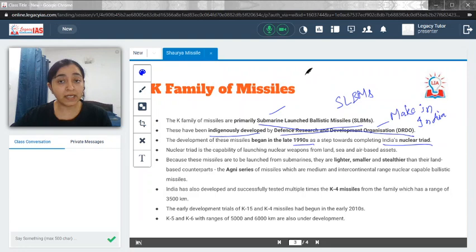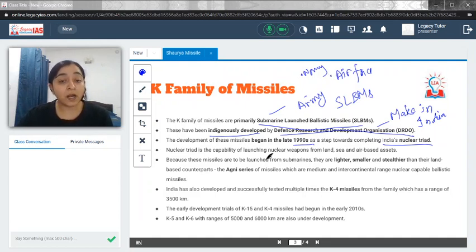It means that India has the capability to launch the nuclear weapon from all the three wings of the defense, which means the Navy, Air Force and Army. So India has become the nuclear triad, and they could carry the entire system of nuclear weapons from Navy, Army and Air Force. Hence India is also a nuclear triad right now.